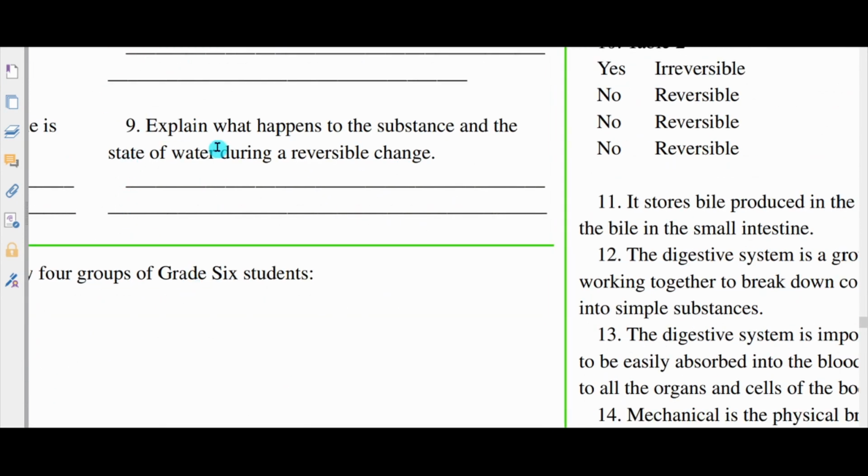Number 9, explain what happens to the substance and the state of water during a reversible change. The water does not change, but the state that the water is in will change. It will change from a liquid to a solid. And if we melt the ice, the frozen water will go back to its liquid state. So the water will not change, only the state of matter will change.